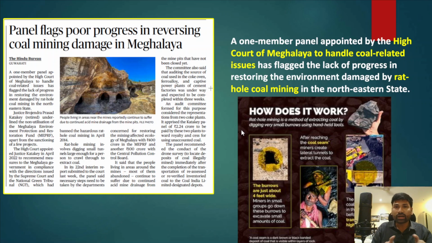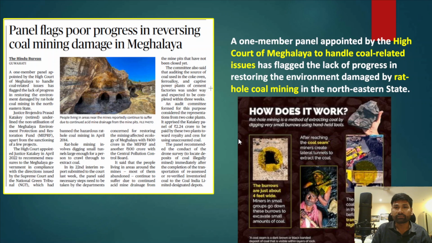As part of this rat mining, the burrows are just about 4 feet wide. The miners in small groups go down these burrows, and they excavate small amounts of coal. After reaching the coal seam, miners create a lateral tunnel to extract the coal.